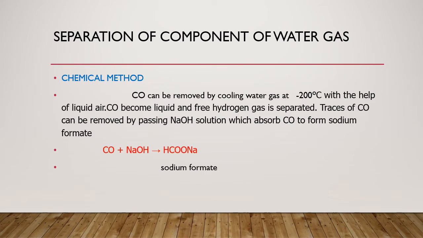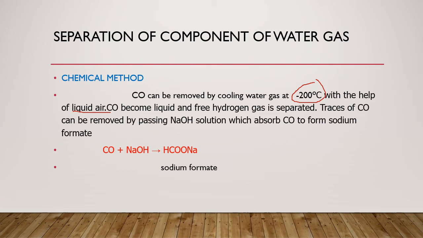Okay, students, in continuation of the topic, separation of the components of water gas, we have another chemical method, but this chemical method is initiated by a physical method, that is liquefaction. So, carbon monoxide can be removed by cooling water gas at minus 200 degrees centigrade, with the help of liquid air, which is required with the water gas for the liquefaction process. Carbon monoxide becomes liquid, and the free hydrogen gas is set free.